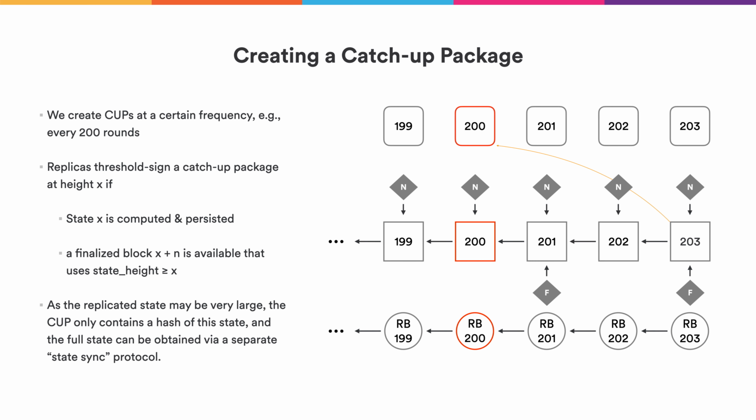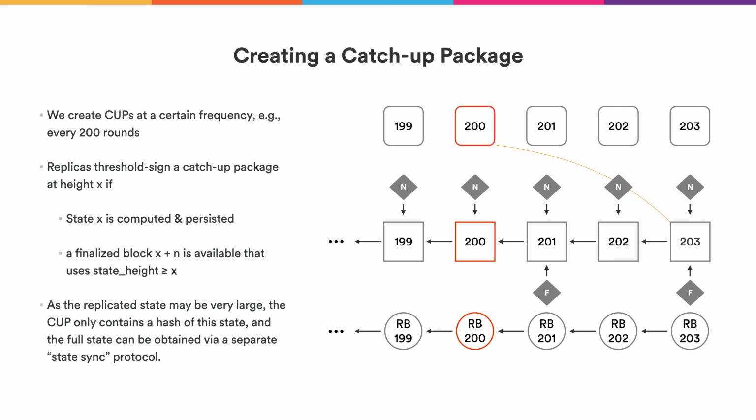Replicas will regularly create a catch-up package, for example, every 200 heights. So once we reach height 200, replicas will check whether it's time to create a catch-up package. What they do is they see if they have a random beacon available, a block at that height, and the replicated state.